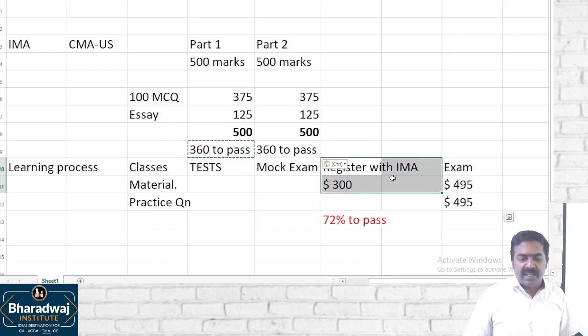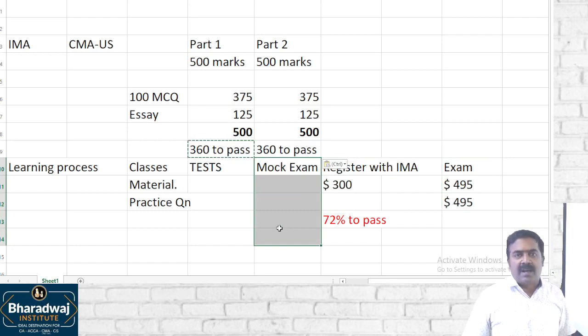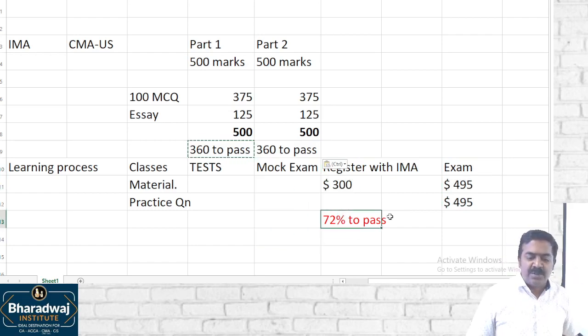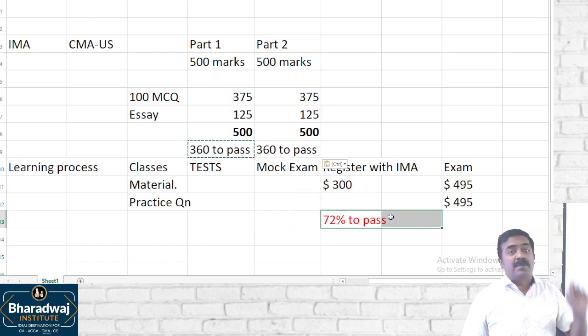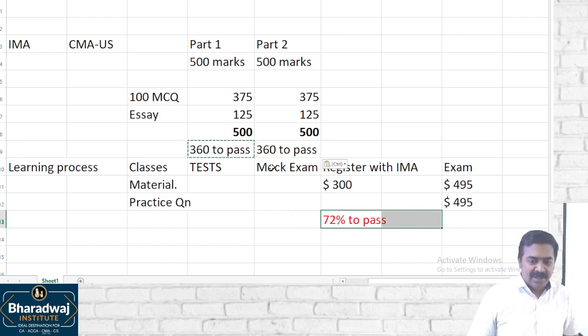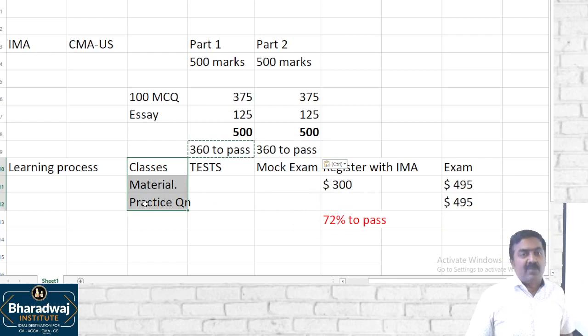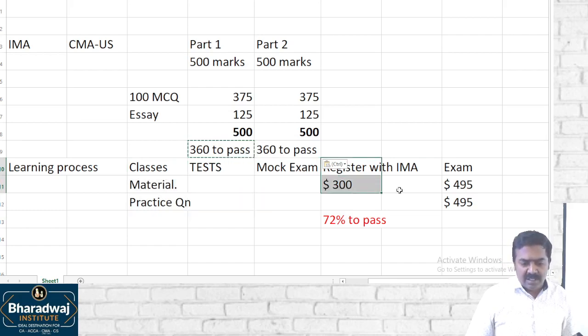Because if you register with IMA and you don't score well in the model exam itself, if you are scoring 60-70%, there is no use in writing the IMA exam where you require a minimum of 72% to pass. So that's why this is a process. Wherever you undergo coaching, it need not be Bharadwaj or with me, wherever you undergo coaching, classes, tests, model examinations, then register with IMA, then take up the exam.